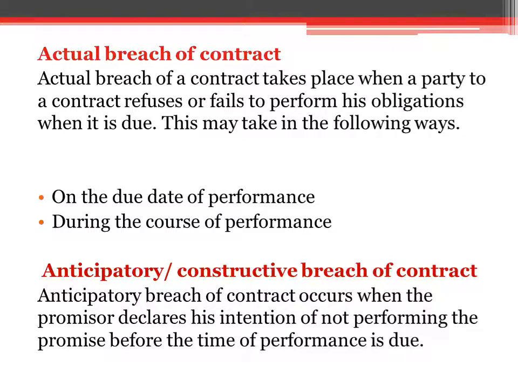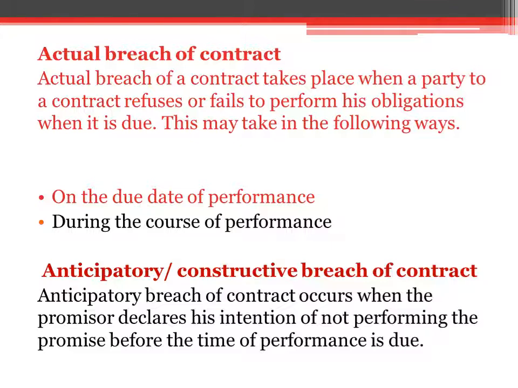One is actual breach and the second one is anticipated breach. What is actual breach of contract? Actual breach of contract takes place when a party to a contract refuses or fails to perform his obligations when it is due. Actual breach means breaking the obligations. So at the time of performing the obligation, when one party refuses or fails to perform it, it's called an actual breach.